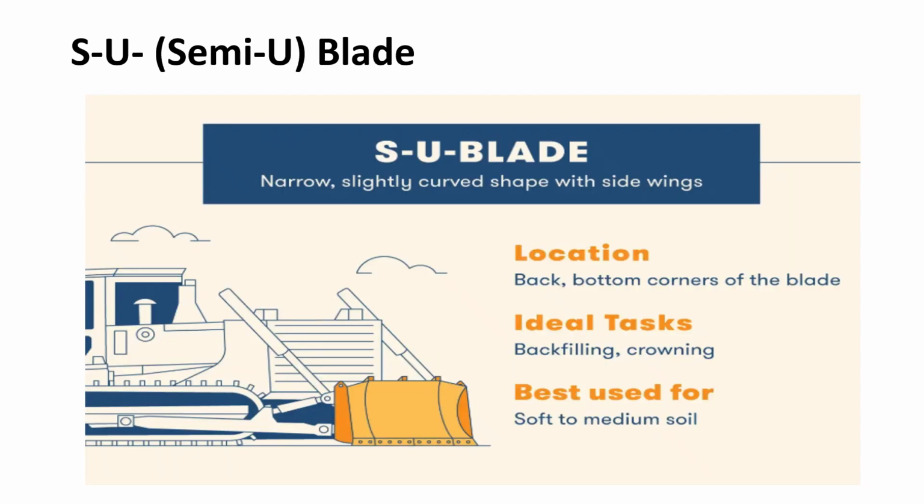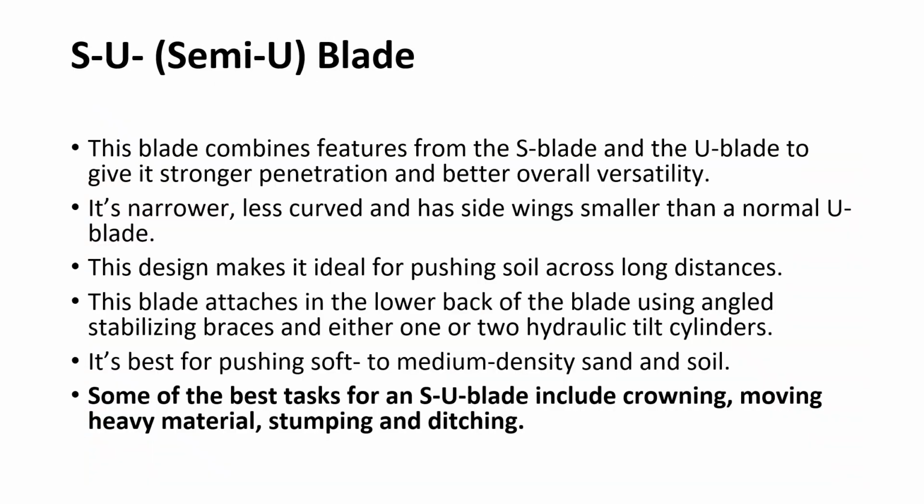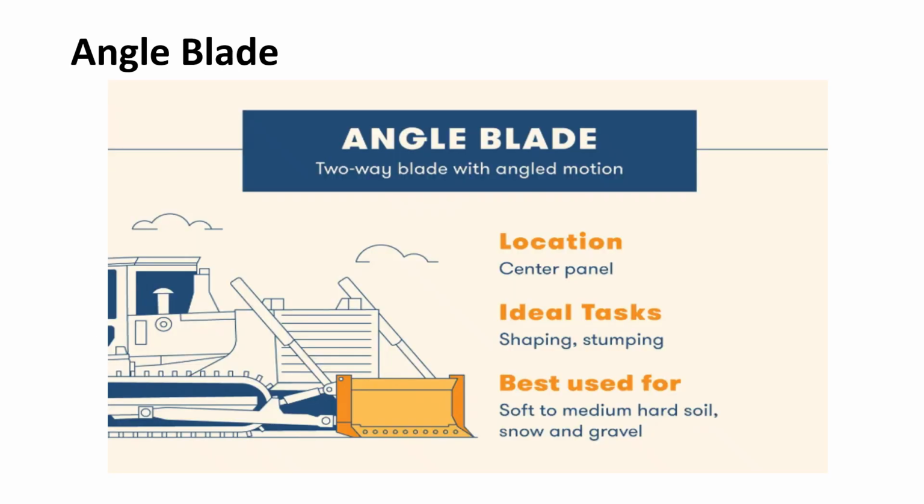Next, the semi-U blade or SU blade. A semi-U blade combines the features of both S and U blades. With moderate curvature and smaller side widths, it offers a balance between penetration and carrying capacity. It is suitable for pushing and moving soil over longer distances. It is versatile and widely used in different conditions.